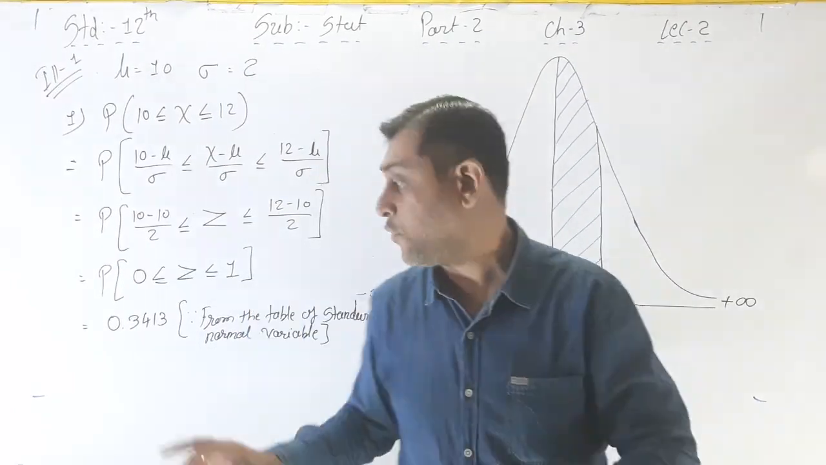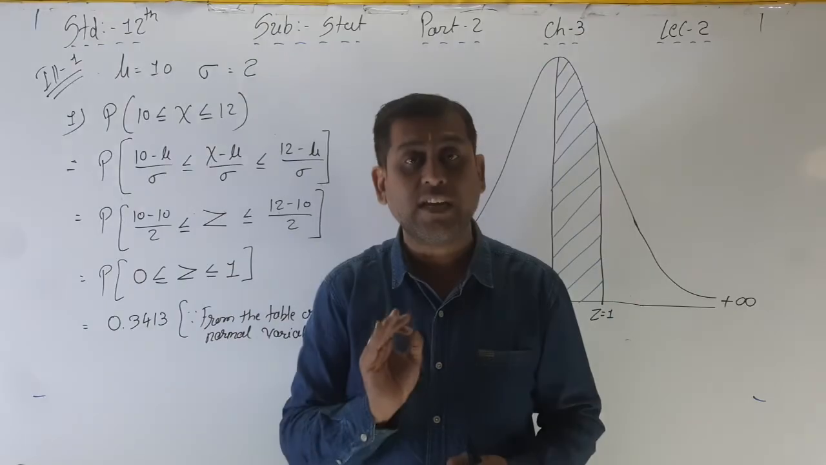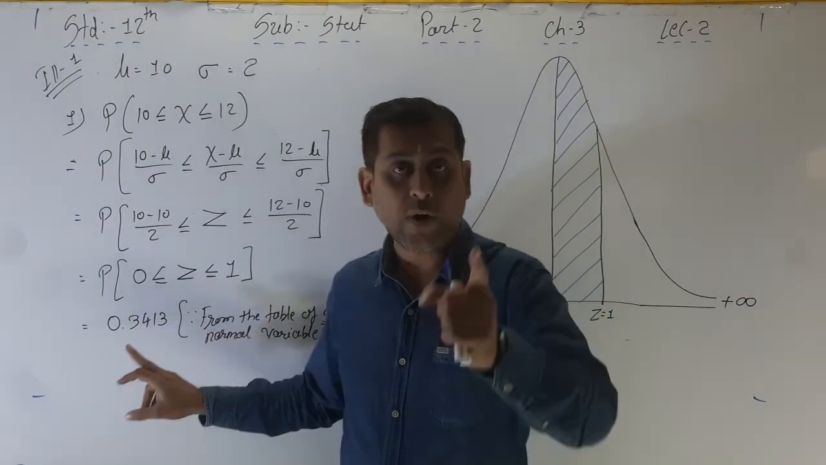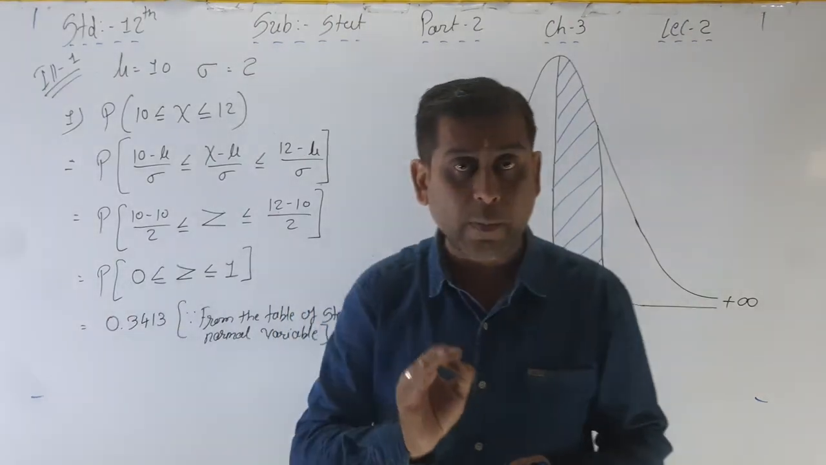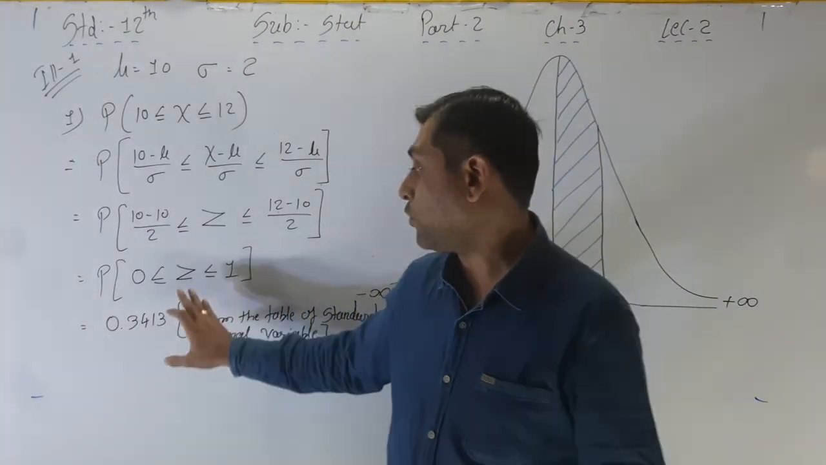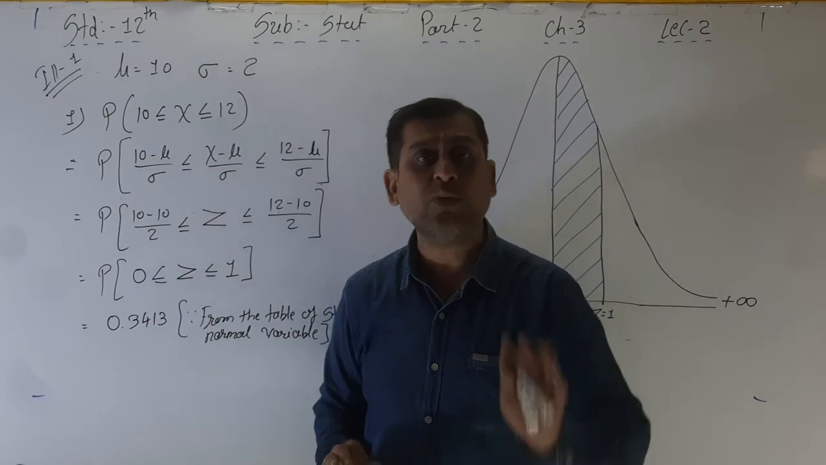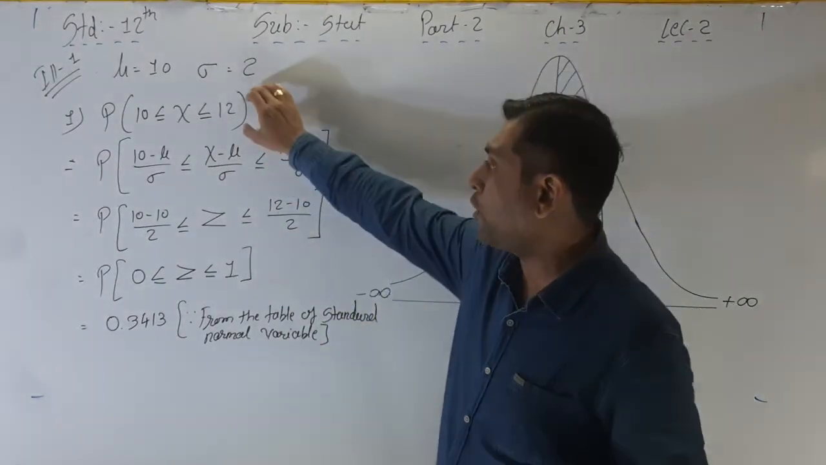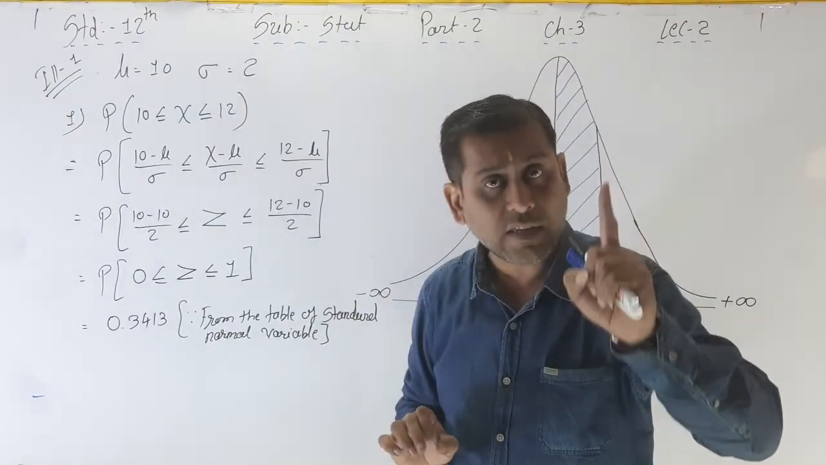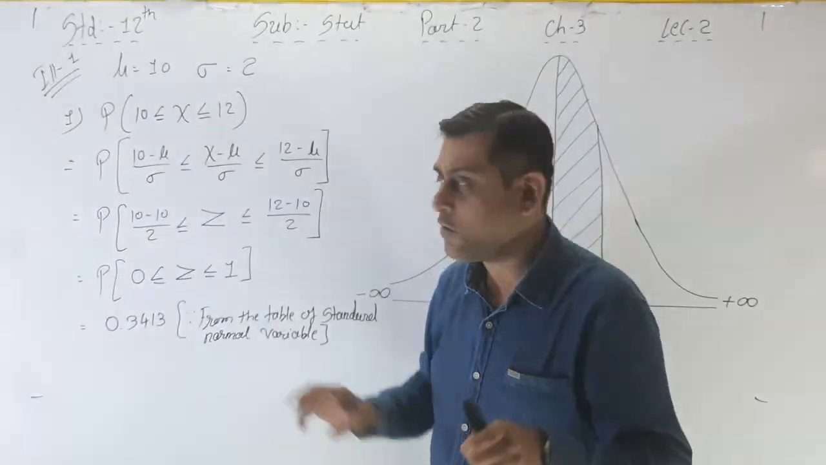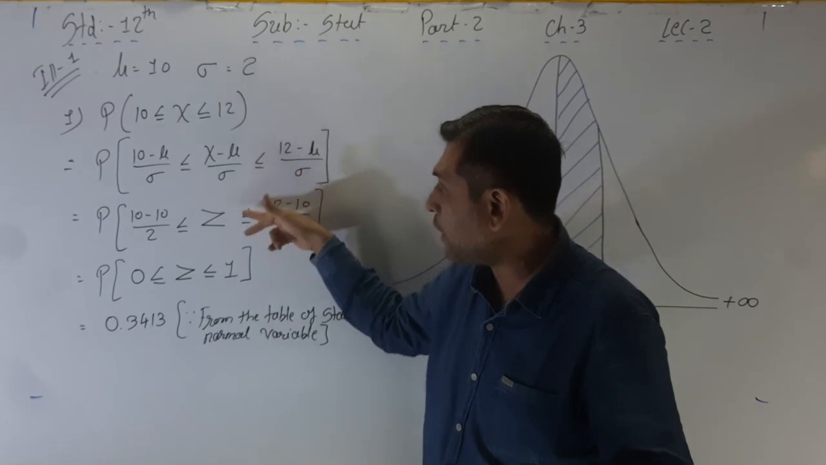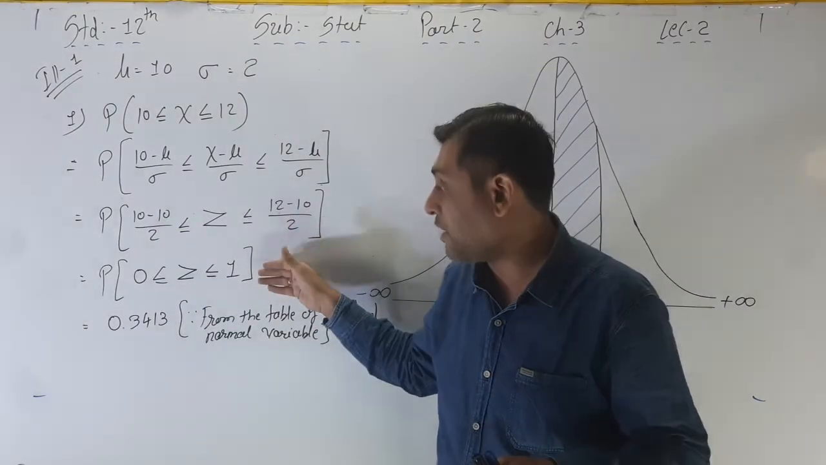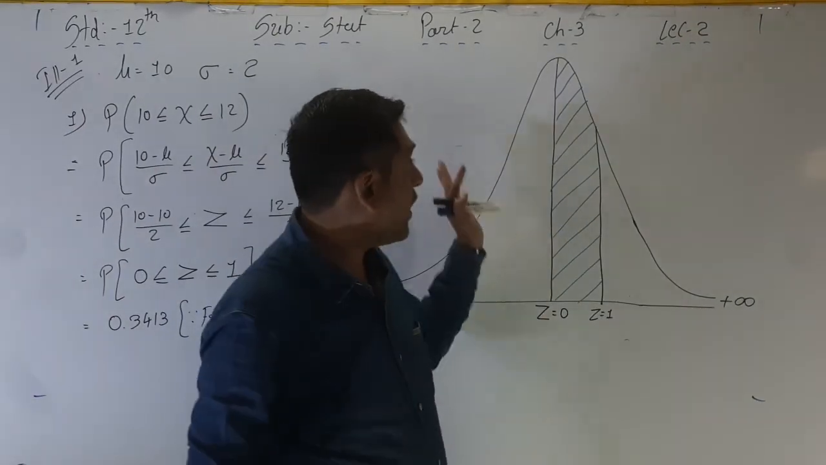The value of 1 is equal to what? Exactly 1 is equal to what? 0.3413. Find out the value in the table, and that value we have to write down, that is the probability. So simple. It is very easy. First, the value of x is given, that is the normal variable. We have to convert it into z, that is the standard normal variable, and then please draw the area.